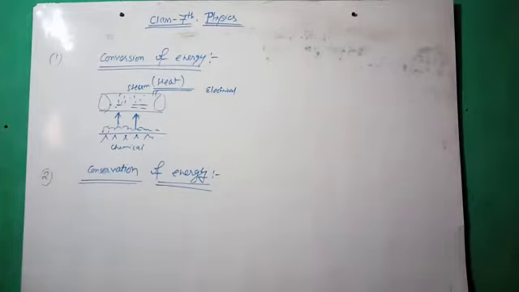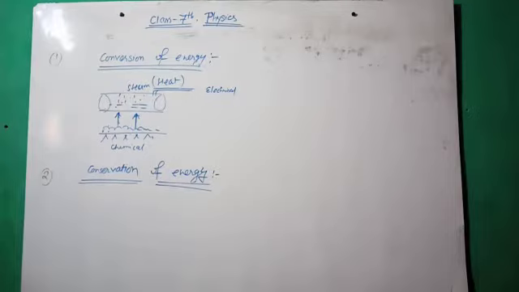Second example, rotational motion, electric motor. This is very simple. You have to write down electrical energy into rotational energy, mechanical energy also, because rotational motion is mechanical motion. Third one is, in an electric iron, heater, oven, geyser, toaster, the electrical energy changes into heat energy. You have to write down all the examples in your copy, so that you have clarity about the conversion of energy.